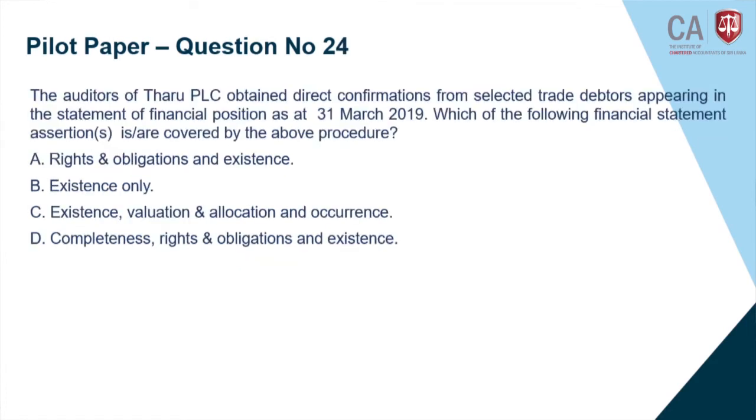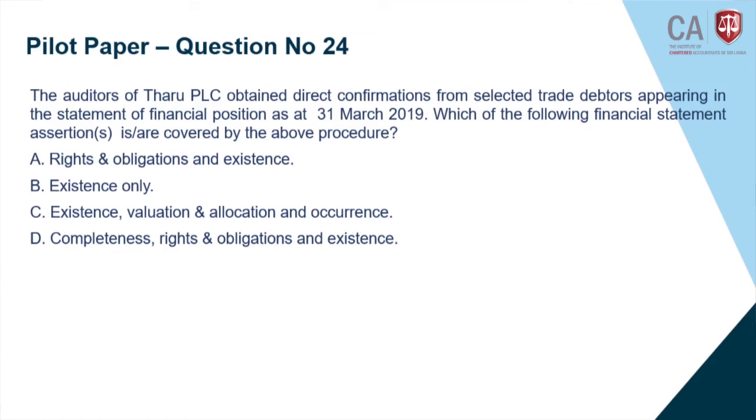Then pilot paper question number 24. The auditor of Tharu PLC obtained direct confirmation from selected trade debtors appearing in the statement of financial position as of 31st March 2019. Which of the following financial statement assertions are covered by the above procedure? So now it's a very good question that you have to go into further detail in the study text. This is what I told you. Just learning the financial statement assertions will not be enough. Now you have to apply them to the practical scenario.